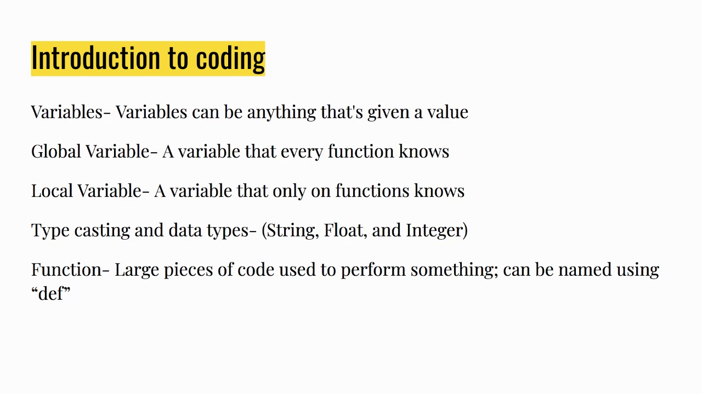We first learned about variables, which can be anything that's given a value. So we can give the name Aaron a value of 5. Variables can be segmented into global and local. A global variable is a variable that every function knows and uses. A local variable is a variable that only one function knows. We then learned about typecasting and data types, such as string, float, and integer.